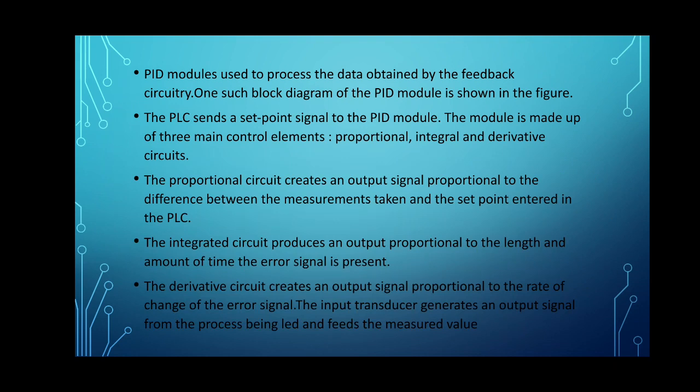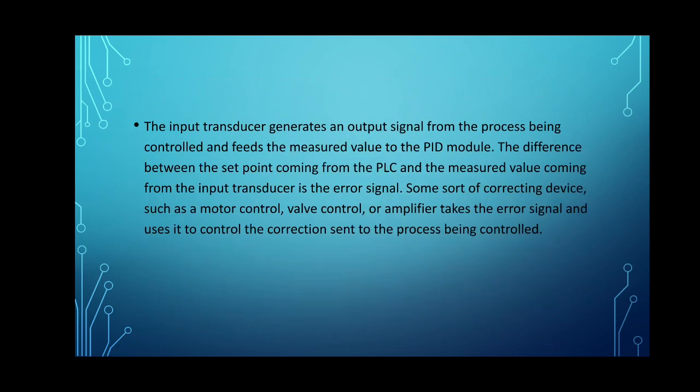The input transducer generates an output signal from the process being controlled and feeds the measured value to the PID module. The difference between the set point coming from the PLC and the measured value coming from the input transducer is the error signal. Then some sort of correcting device such as a motor control, valve control or amplifier takes the error signal and uses it to control the correction sent to the process being controlled. So, in this way the PID module works.